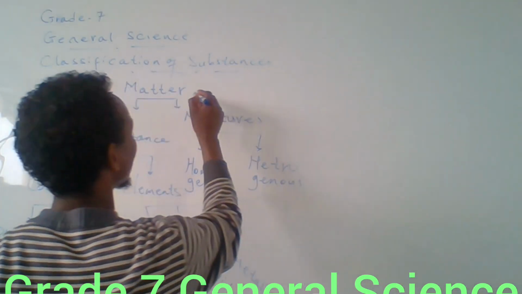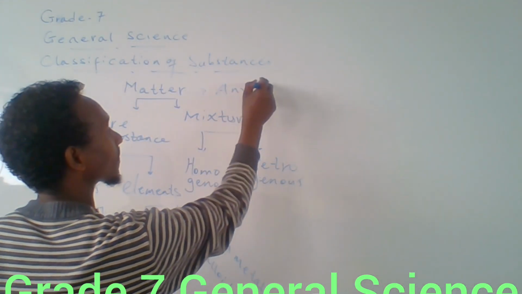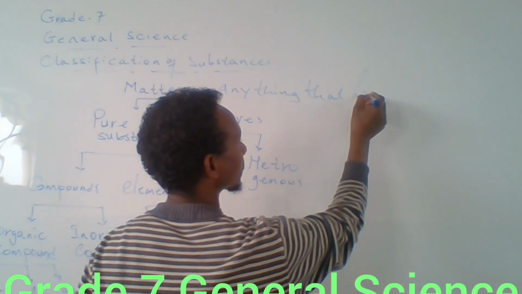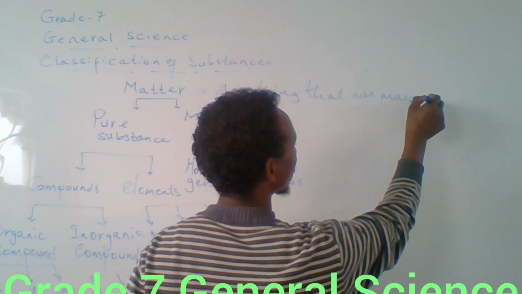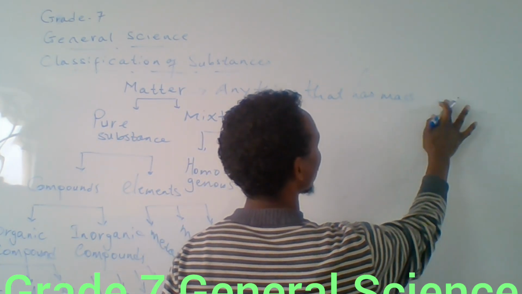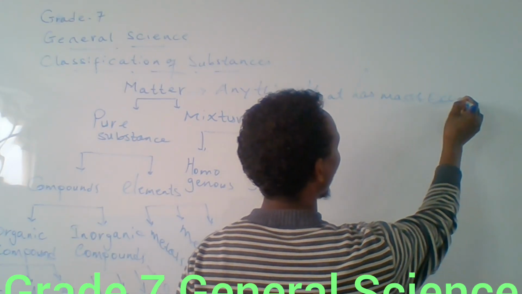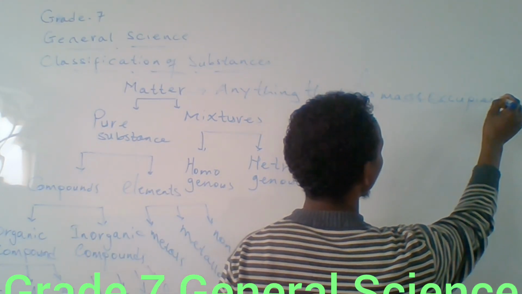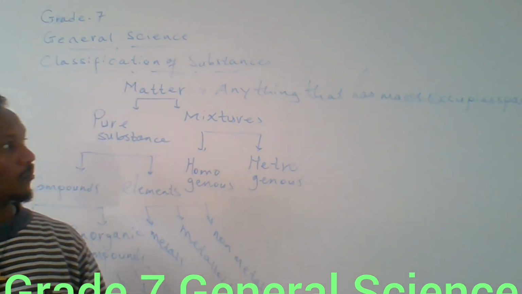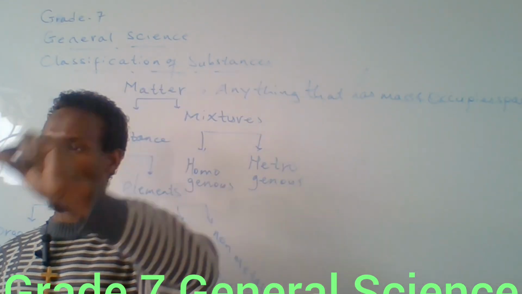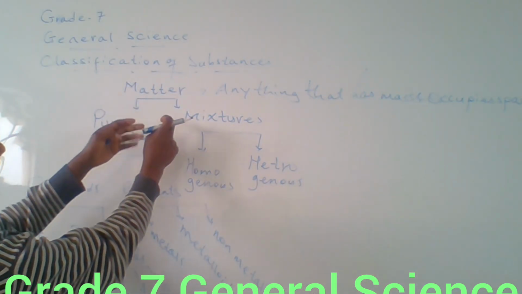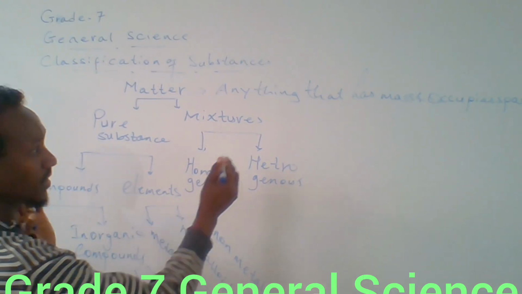Matter means anything that has mass and occupies space. This is what we call matter. Matter can be divided into pure substances and mixtures.